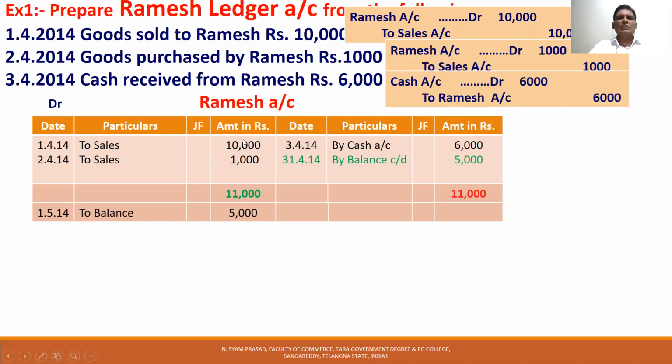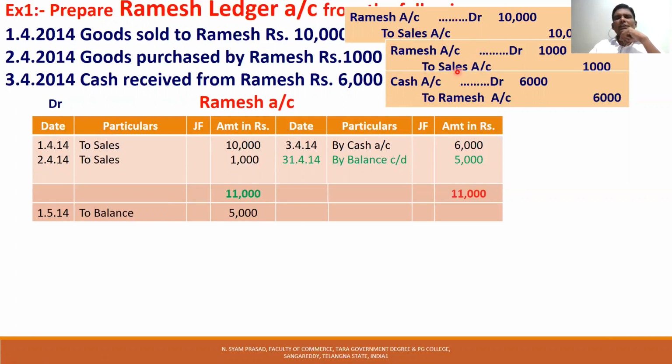So 1/4/2014, to sales account. That means you debited Ramesh account with 10,000. When you write like this, 1/4/14 to sales 10,000, that means Ramesh account is debited with 10,000, the first entry. But you have to write what is opposite to Ramesh, to sales.